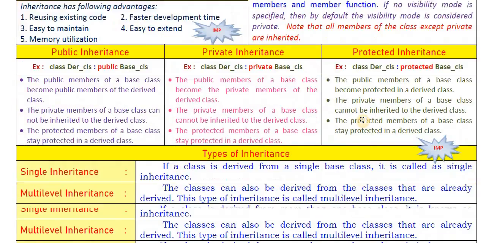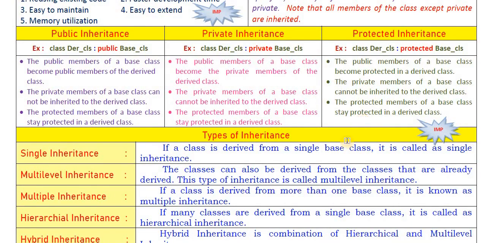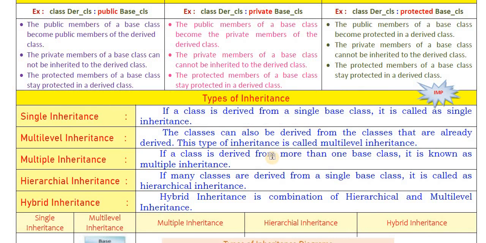And a 5-mark question may be fixed on the types of inheritance. Types of inheritance may also come for 2 marks, like explain any 2 types of inheritance. You have to study this full chapter this much only, then you can cover 9 marks easily.